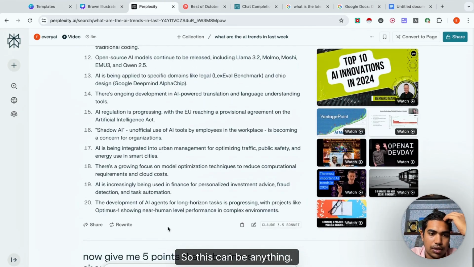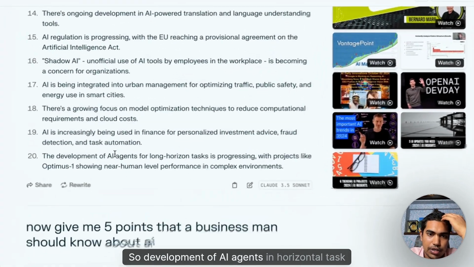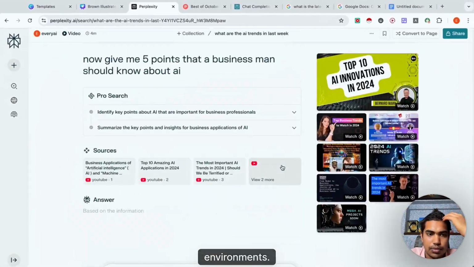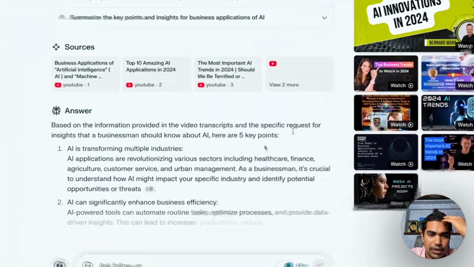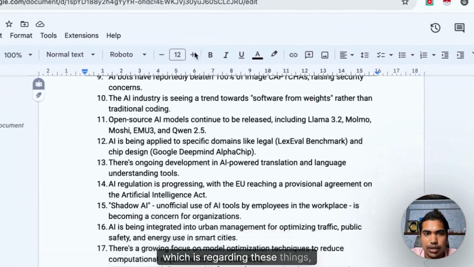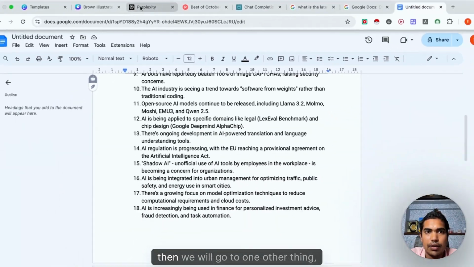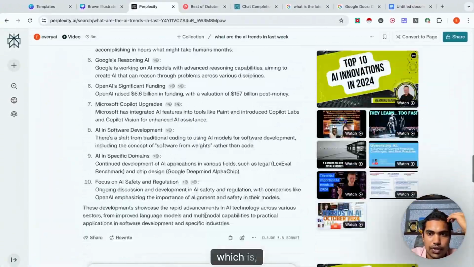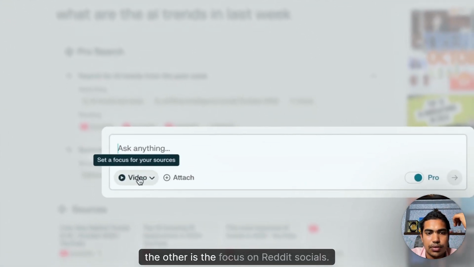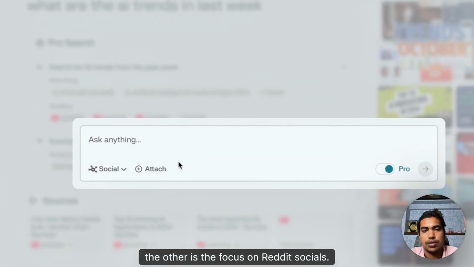So this can be anything. So development of AI agents in horizontal task, Optimus 1 showing near human performance in environments. So once you got the 20 points, which is regarding these things, right, then we will go to one other thing, which is, let's say the other is the focus on Reddit socials.